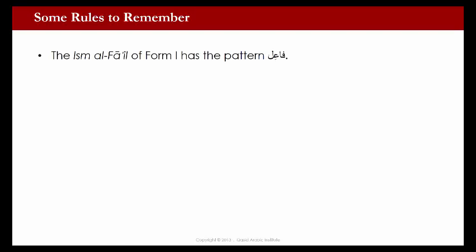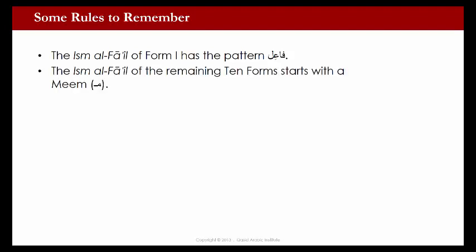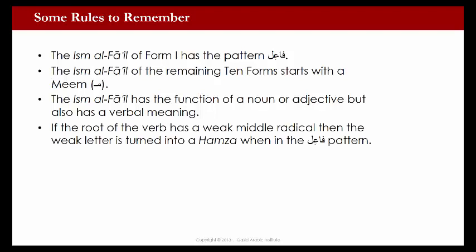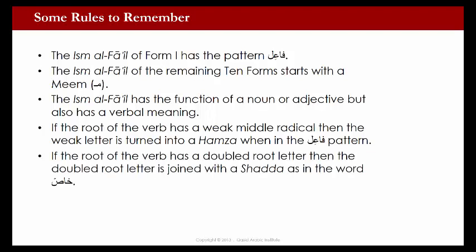The ism al-fa'il of Form 1 of the 10 forms has the pattern fa'il. The ism al-fa'il of the remaining forms starts with a meem. The ism al-fa'il has the function of a noun or adjective, but also has a verbal meaning. If the root of the verb has a weak middle radical, then the weak letter is turned into a hamza when in the fa'il pattern. And finally, if the root of the verb has a doubled root letter, then the doubled root letter is joined with a shadda, as in the word khas.